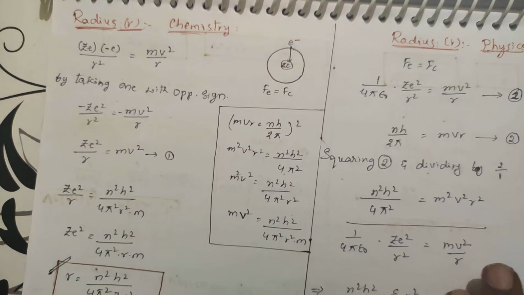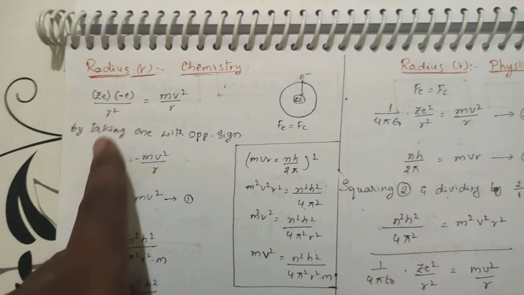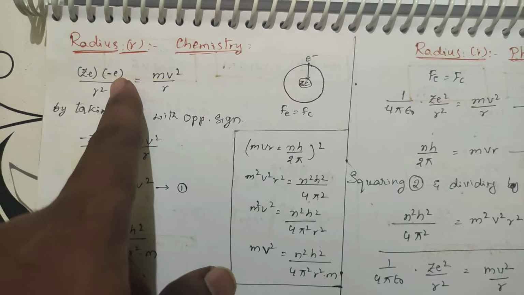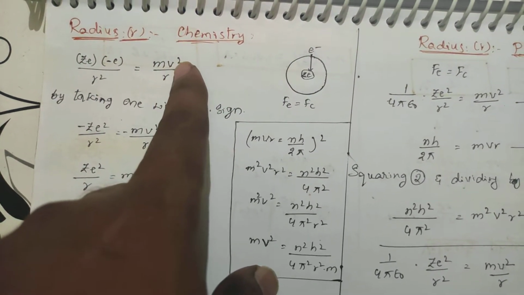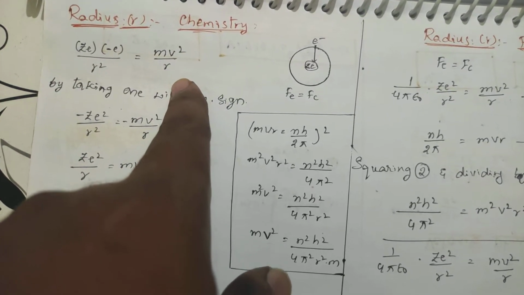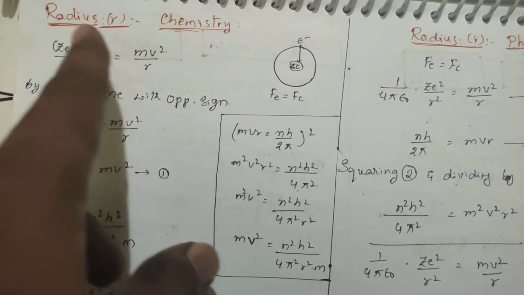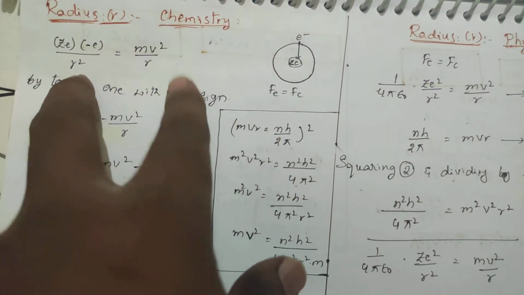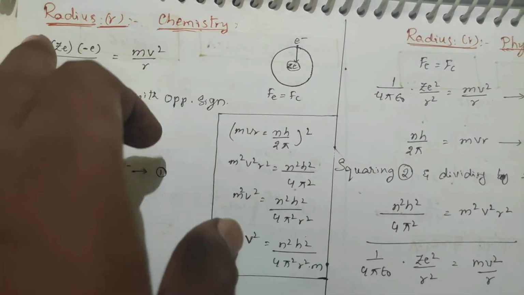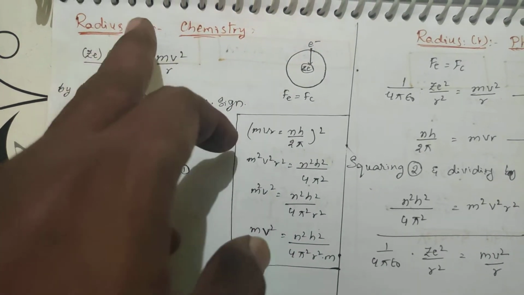Now we shall derive the radius. We know the charge is Ze, the number of protons times the charge, and the charge of one electron is minus e, divided by r square. Another force is mv square by r. These are also in opposite directions. These two are equal, and among them you can take any one as negative, because they are opposite. If this is negative, the other will be positive, and if this is positive, the other will be negative. That is basically the condition.